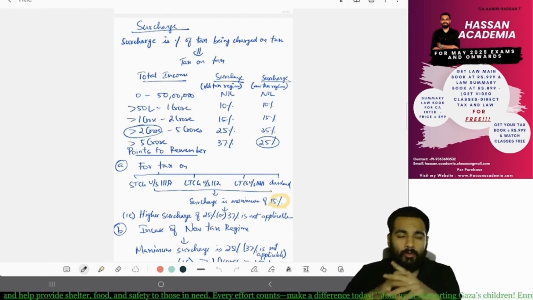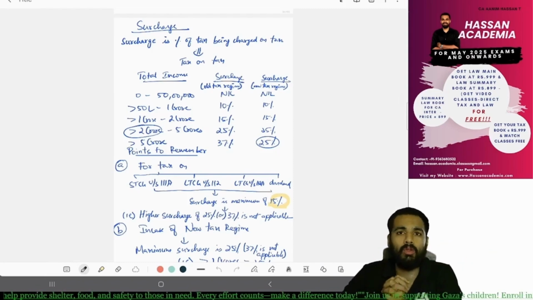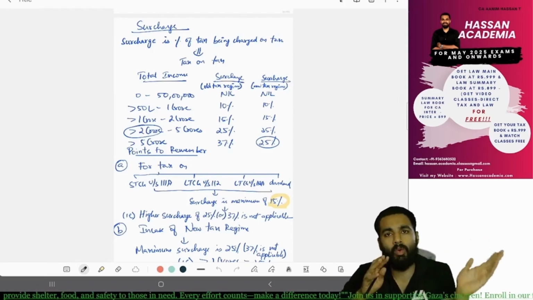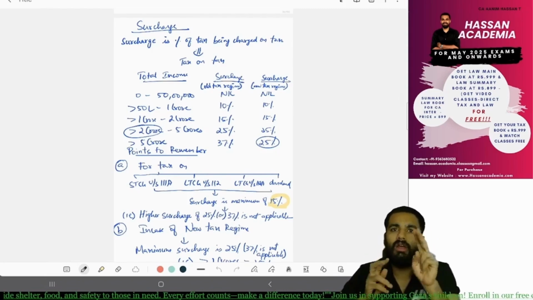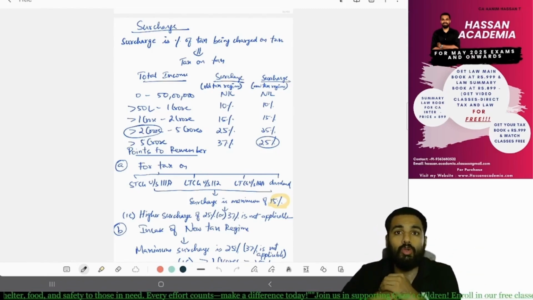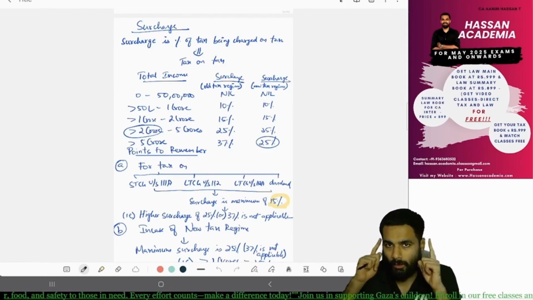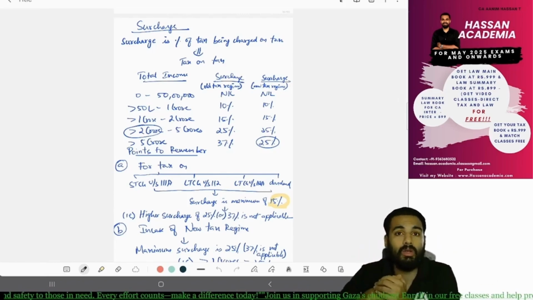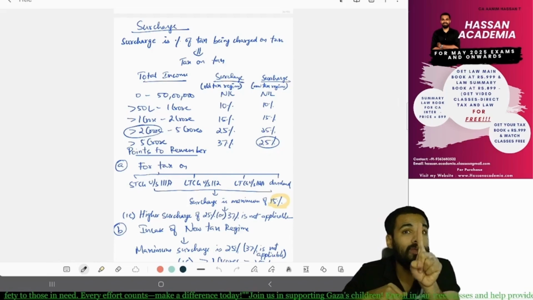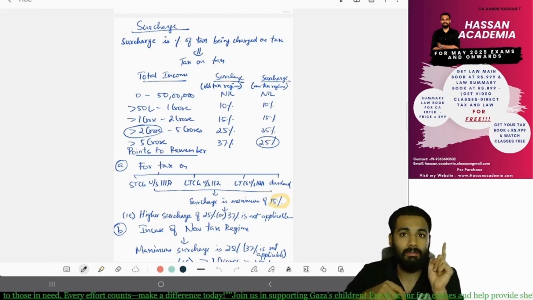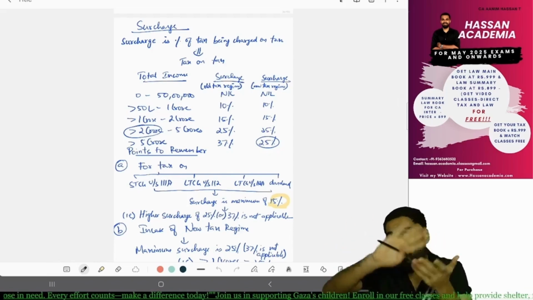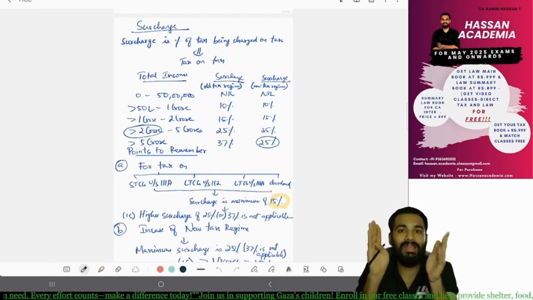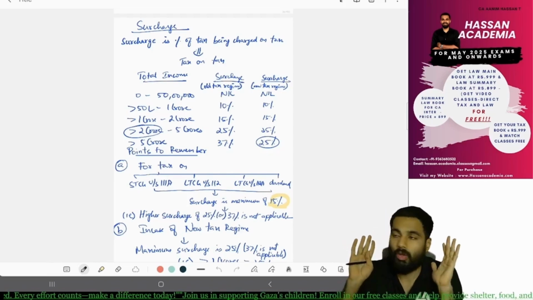If it is more than 50 lakhs, up to 1 crore, what is the rate? 10%. More than 1 crore to 2 crores, what is the rate? 15%. More than 2 crores to 5 crores, what is the rate? Think properly. 25%. More than 5 crores, what is the rate? 37%, only in case of old tax regime. But in case of new tax regime, more than 2 crores means you should blindly say 25%.